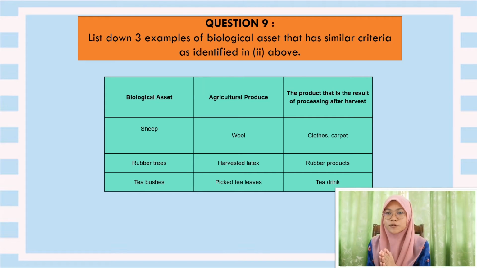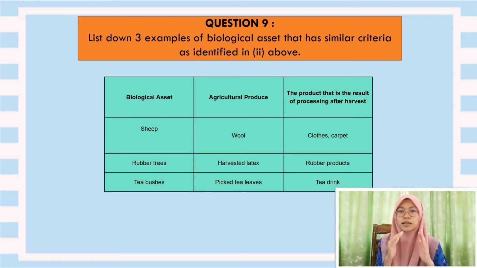Okay, now we move on to question 9. I am going to give a few examples of biological assets that have the same criteria as a hybrid grouper in agriculture activity. Let's say we have 3 examples here, such as the sheep, the rubber trees, and the tea bushes.